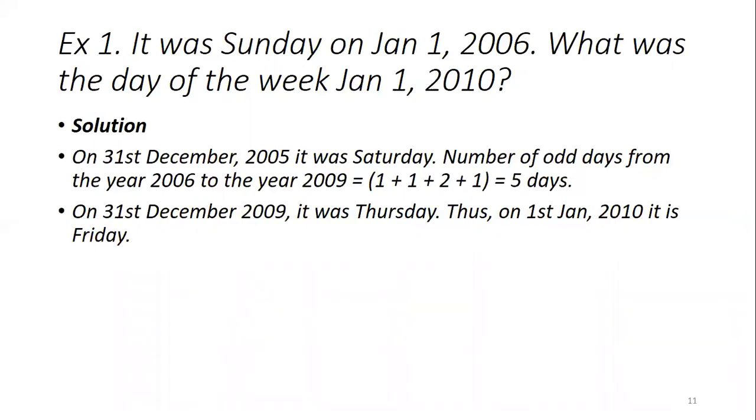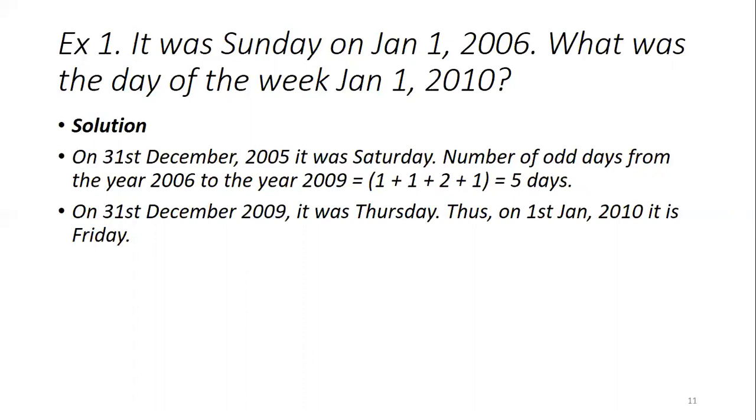Here there is no need to calculate from the beginning; we just calculate the odd days from Jan 1st 2006. 2006 is not a leap year, so it has 1 odd day, 2007 has 1 odd day, 2008 has 2 odd days because it is a leap year, and 2009 has 1 odd day. So total 5 odd days.